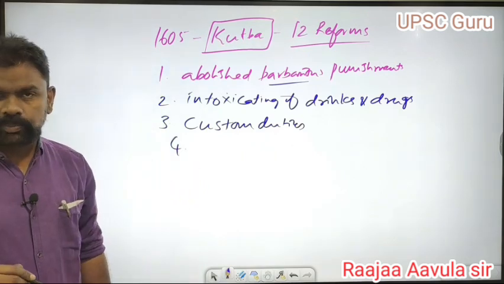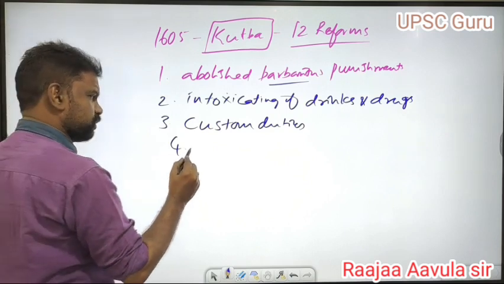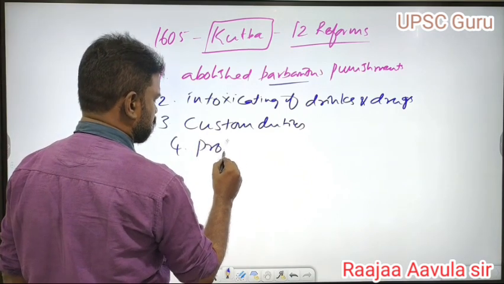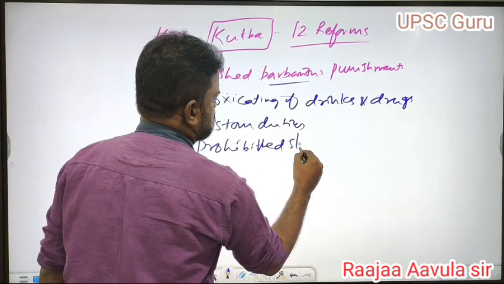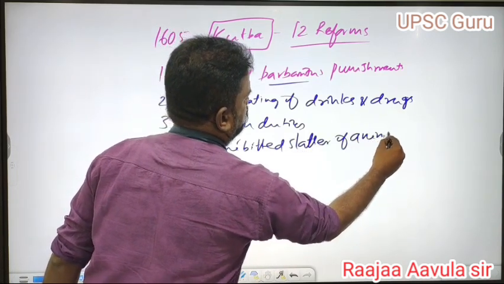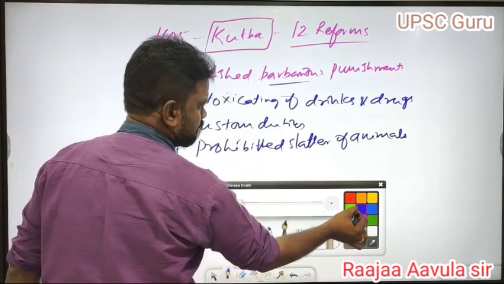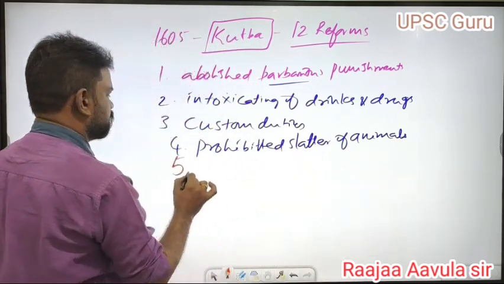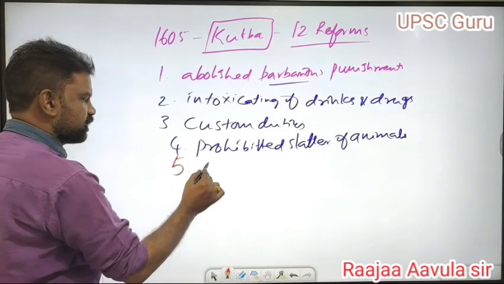Another one, he prohibited the slaughter of animals. That was another thing. He constructed free hospitals.